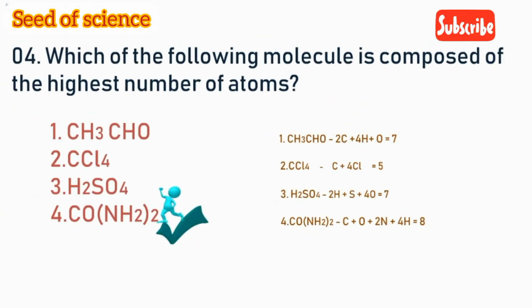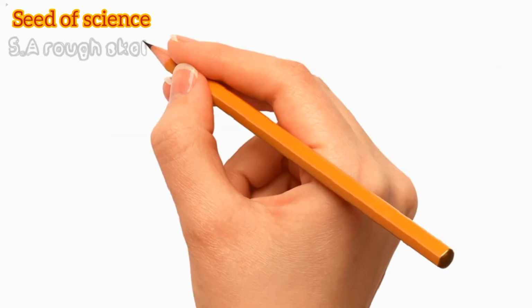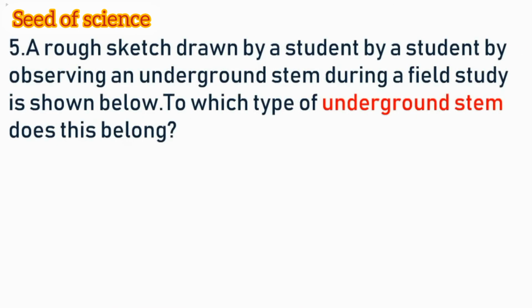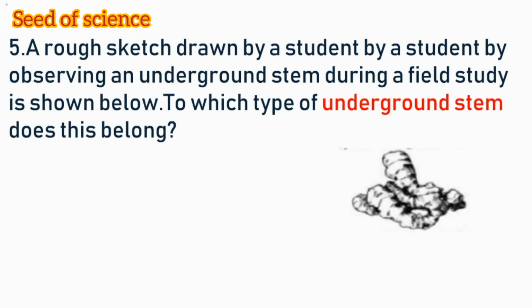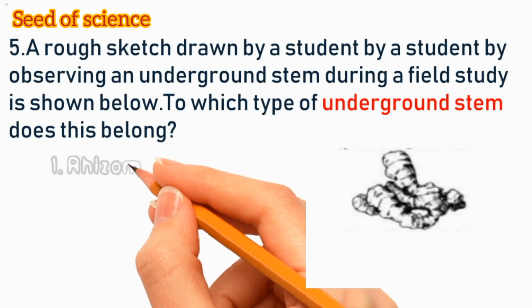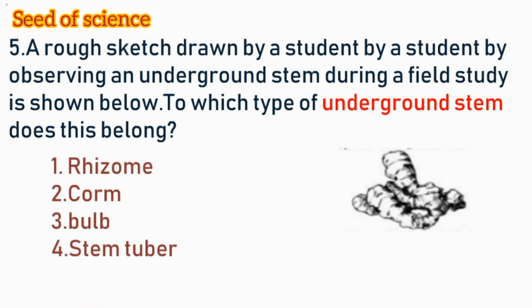Now let's move on to the fifth question. A rough sketch drawn by a student observing an underground stem during a field study is shown below. To which type of underground stem does this belong? The answers are rhizome, corm, bulb and stem tuber. So before answering this question, you have to consider what is in this picture. This is a picture of a ginger.